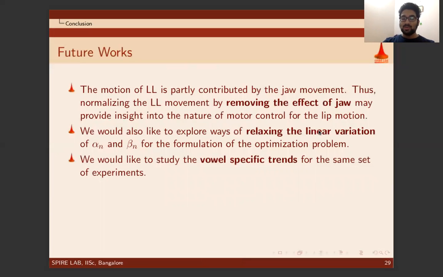Future work includes removing the effect of jaw before estimating VUL and VLL, relaxing the linear relationship assumption, and carrying out the study in a vowel-specific manner.